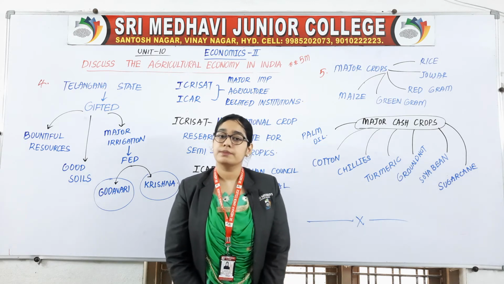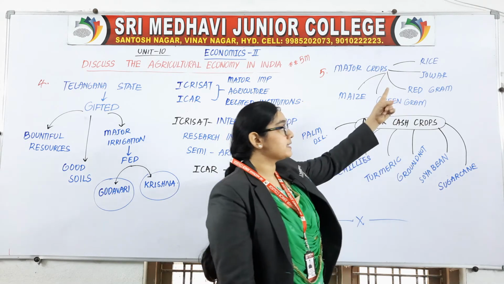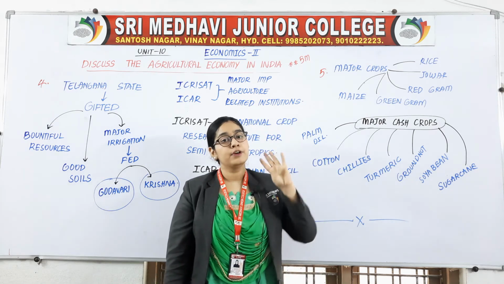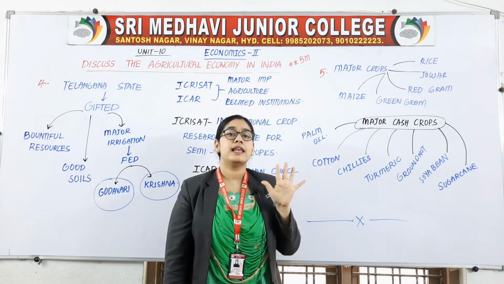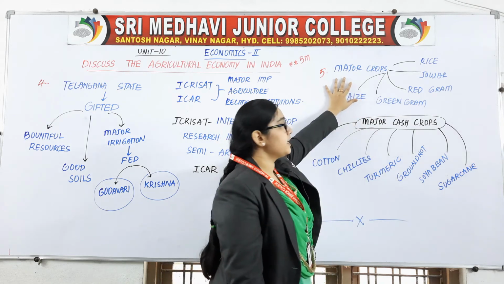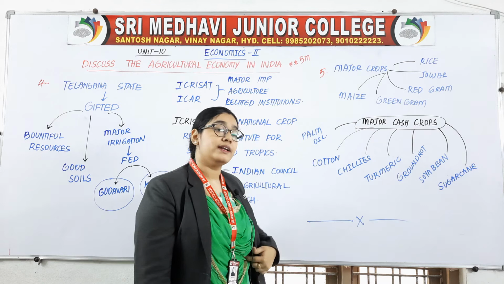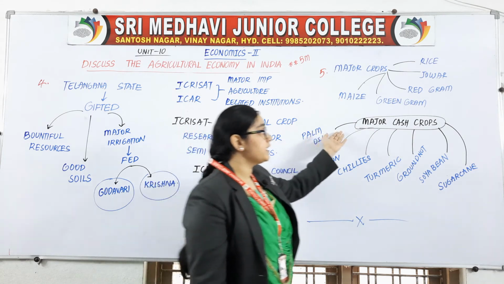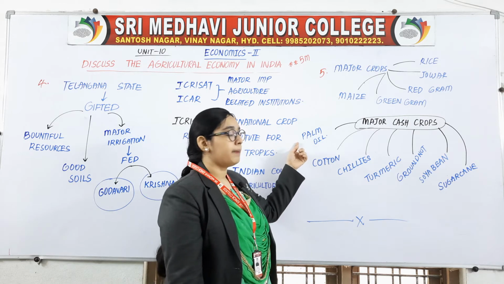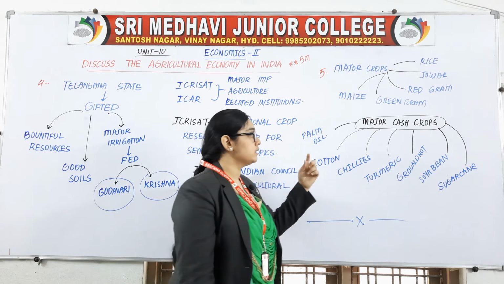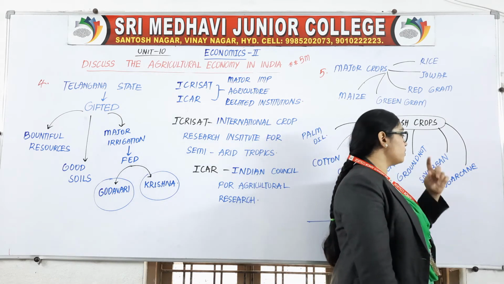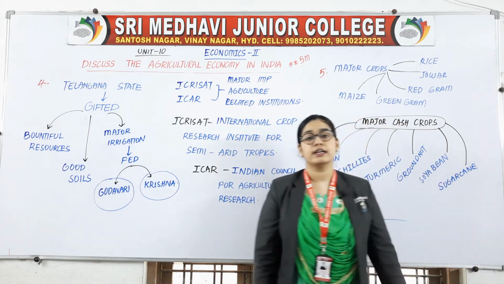What are the major crops grown? First is rice, second is jowar, third is red gram, fourth is green gram, last is maize. Is that clear? So these are the major crops. Now let us see the major cash crops: palm oil, cotton, chilies, turmeric, groundnut, soya bean and sugar cane.